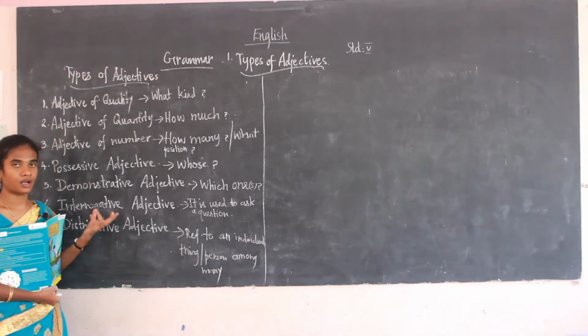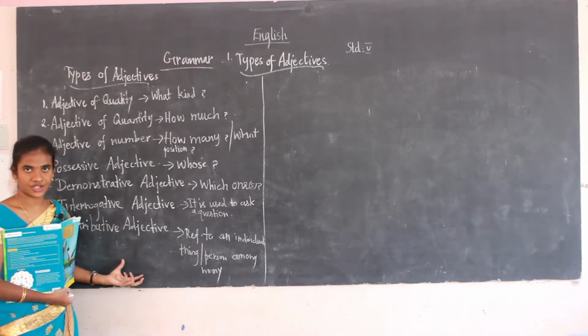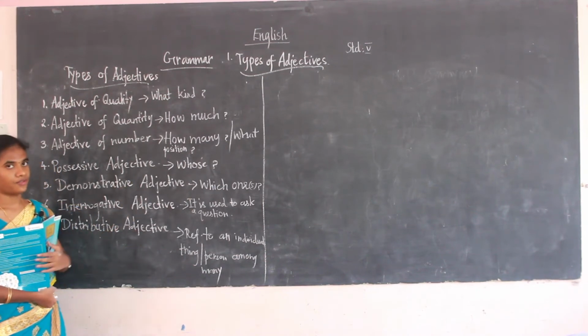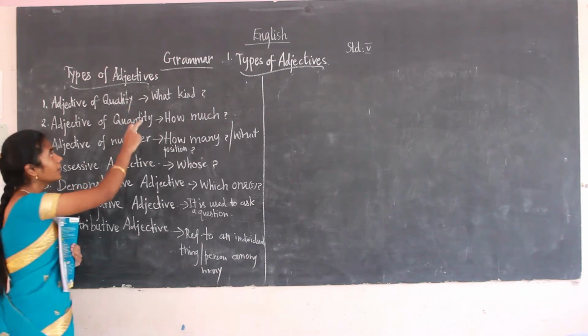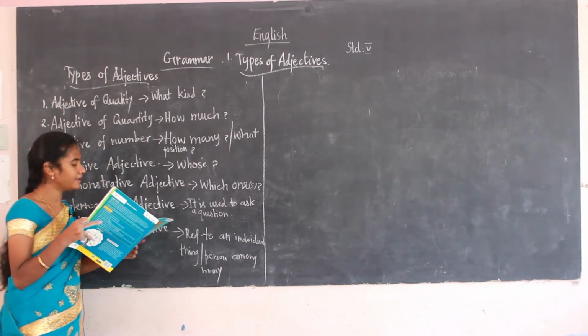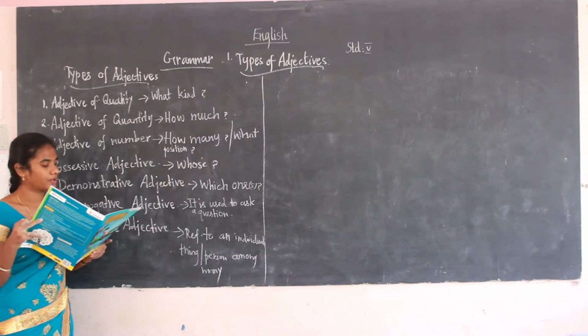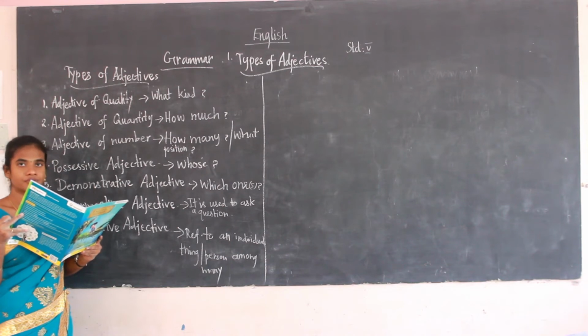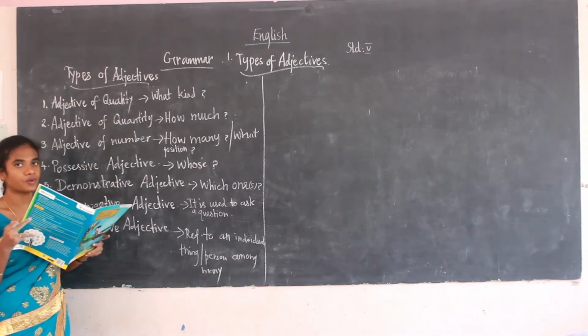Students, have you all understood the types of adjectives? How many types of adjectives are there? There are 7 types of adjectives. First one, adjective of quality. It answers the question what kind. Now we can see the example words alone. The example words are tall, red, triangular, foolish. These are the adjectives of quality.